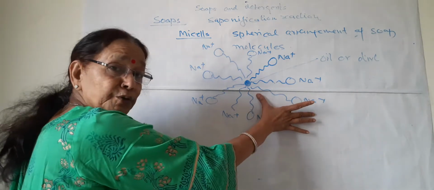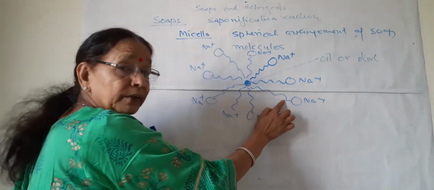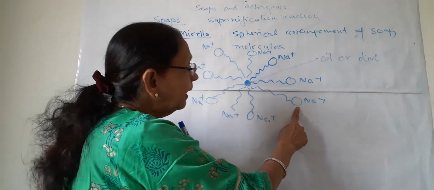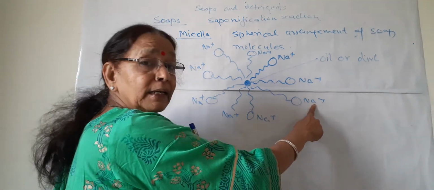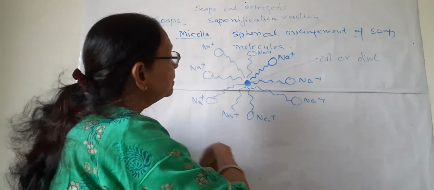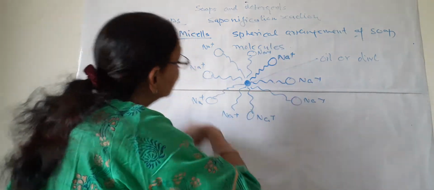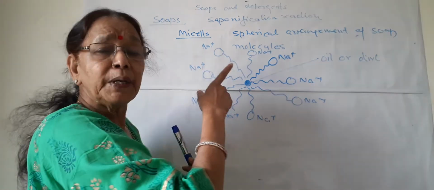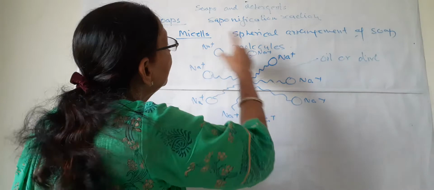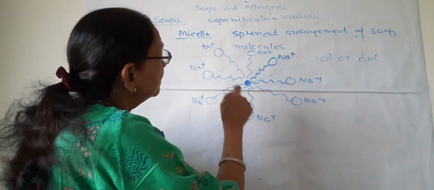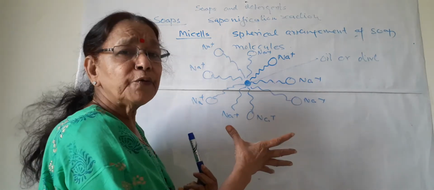This is an individual soap molecule. This is the hydrocarbon tail, and this is the ionic head with sodium as a cation. This sphere is known as micelle. The name of this spherical arrangement of different soap molecules is micelle.